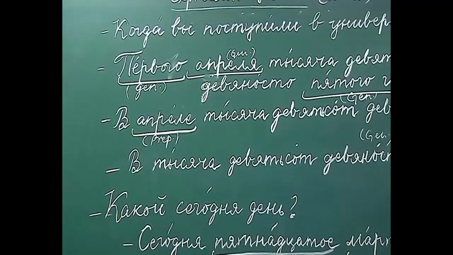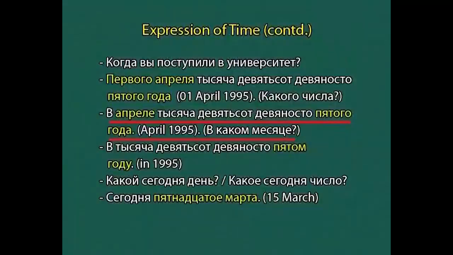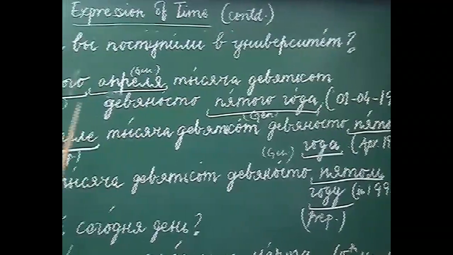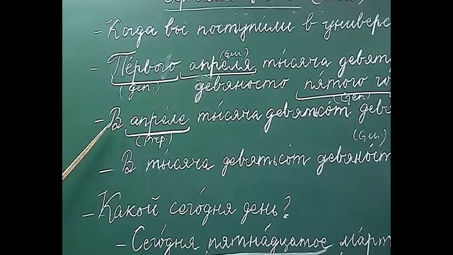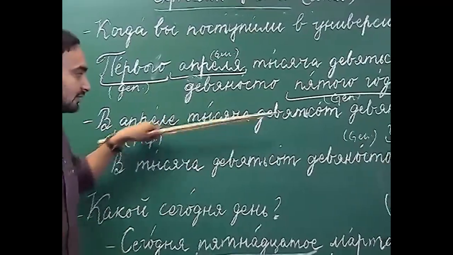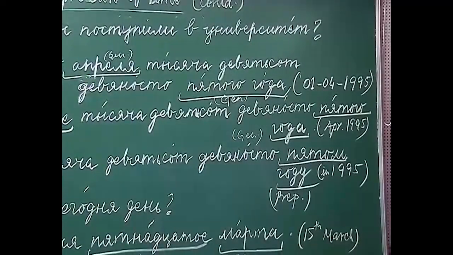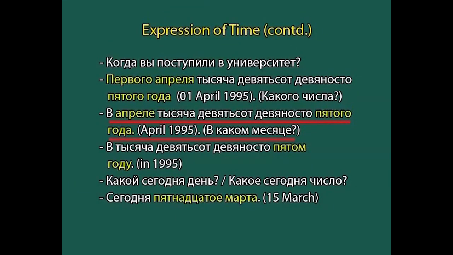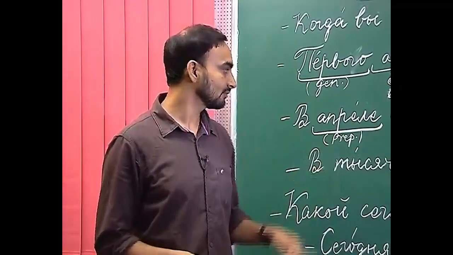If I have to say that I got admission in the university in the month of April 1995, в апреле 1995 года. Here we are mentioning the month in the prepositional case along with the preposition в, and then we are mentioning the year in the genitive case. This is how we denote the month and the year together. The month has to be in the prepositional case along with the preposition в, and the year has to be in the genitive case. В апреле